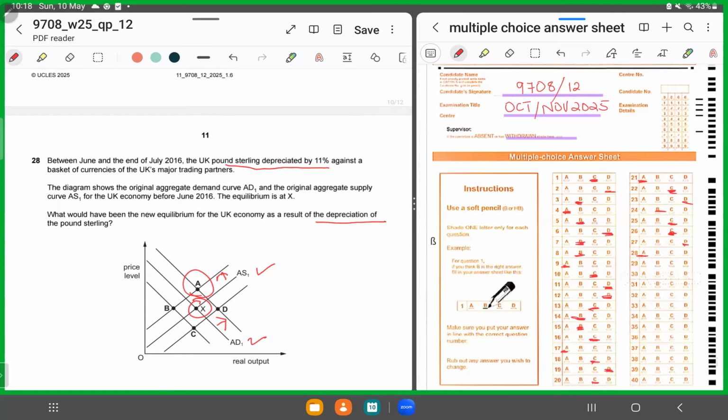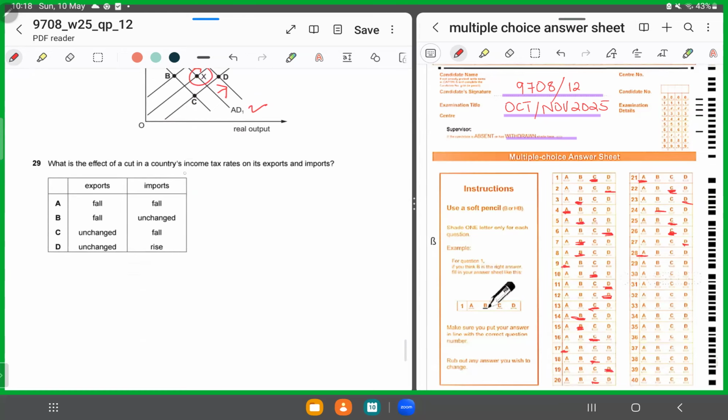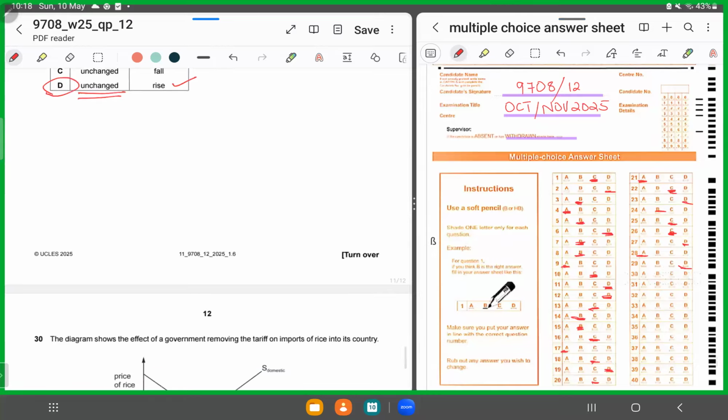Moving forward, MCQ number 29. What is the effect of a cut in countries' income tax rates? So if income tax rates are cut, what should happen to exports and what should happen to imports? Imports should rise because people would be spending more. Exports should remain unchanged because nothing should happen to the exports because they are not related to home country, right? It's related to foreigners. So it's nothing to do with us because it's related to their demand of our goods. So for 29, we'll shade in the final MCQ.